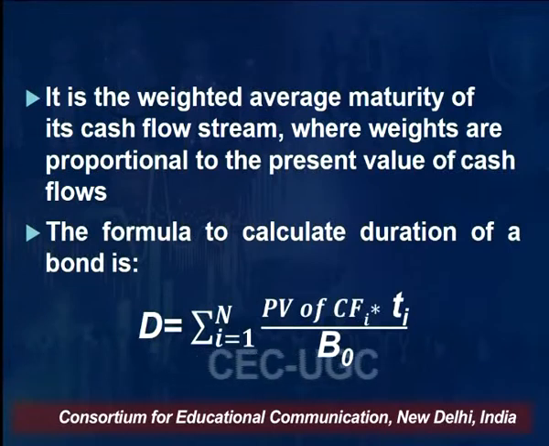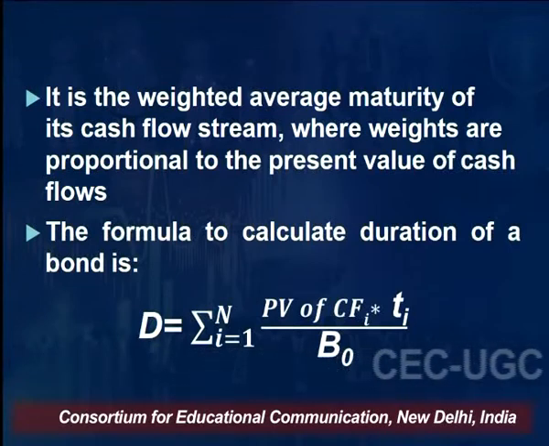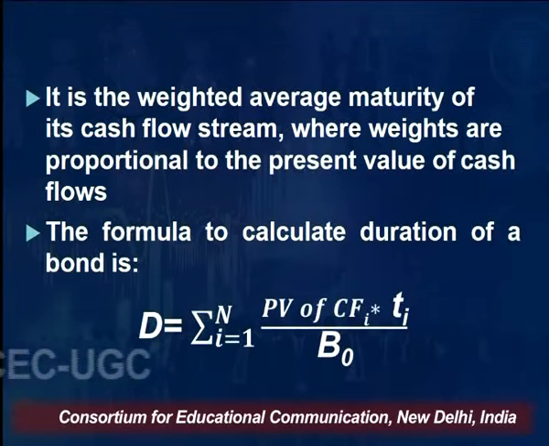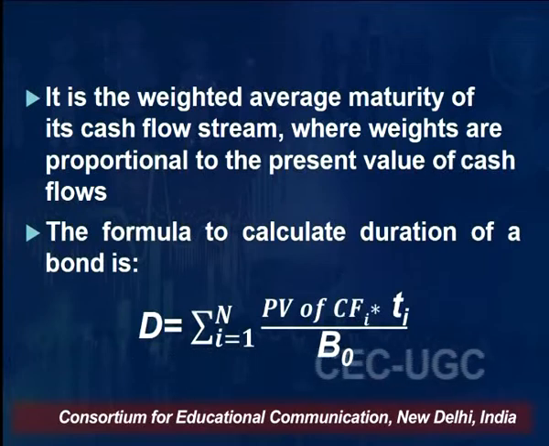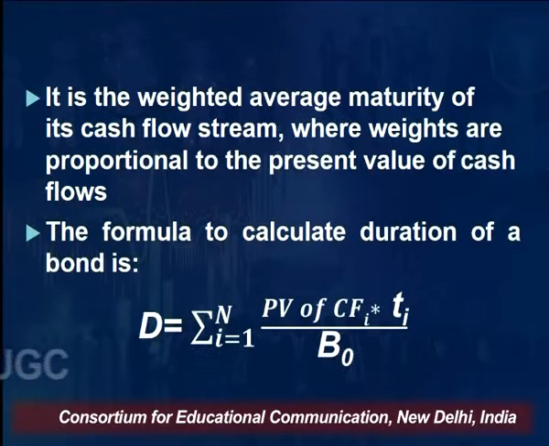So the formula to calculate the duration of a bond is the summation over the different time periods in which you will get the stream of interest income. So present value of cash flows, where CFi means the stream of cash flow in the first year, second year, third year, up to the nth year.